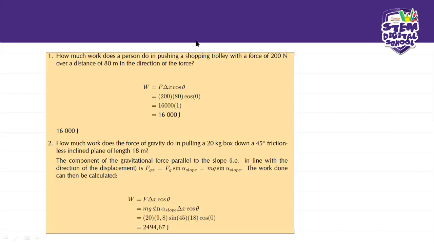Remember I said when I say it's pushing, it's usually repelling. No, this one, it's pushing in the direction of the force. So the force and the shopping trolley are both moving in the same direction. So this is what you will get when you do your calculation, and your answer is going to be 16,000.